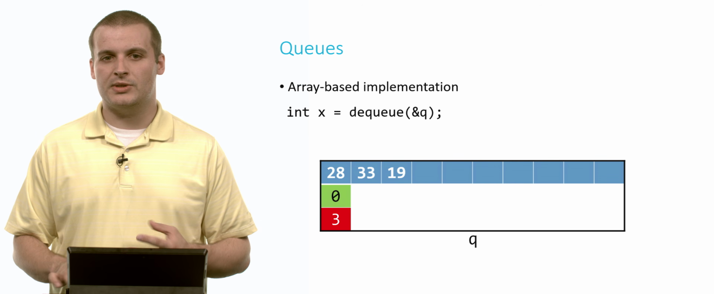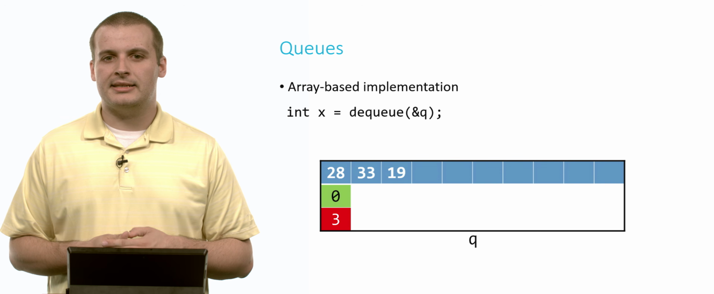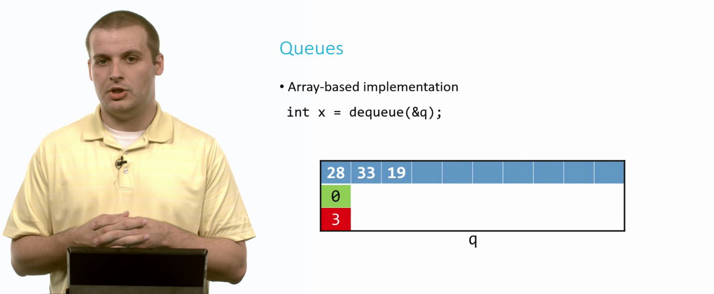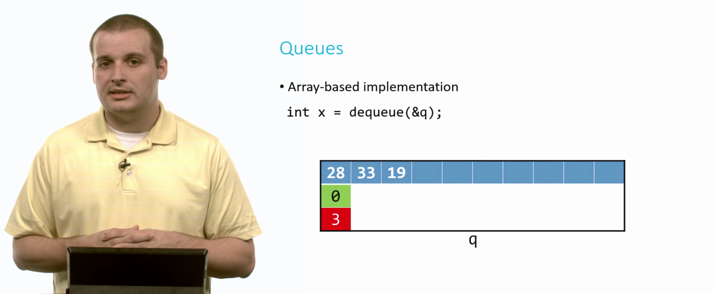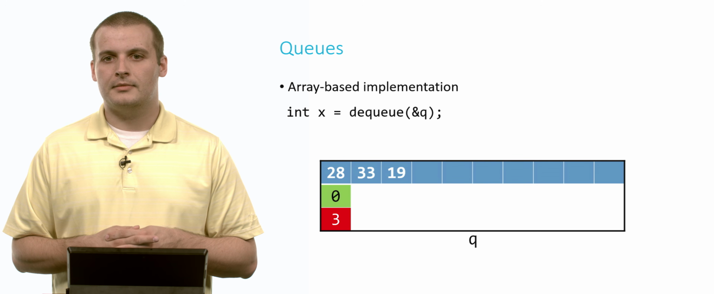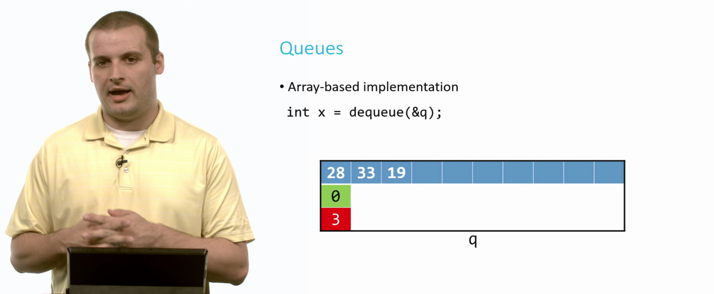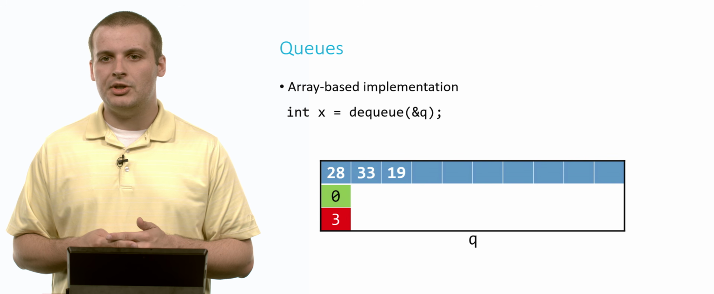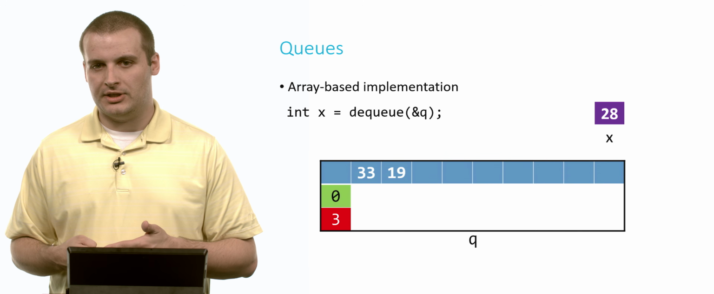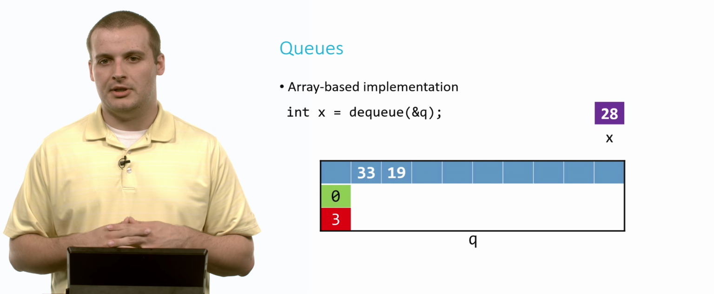All right, so now let's dequeue something. Let's remove an element from the queue. If we say int x equals dequeue ampersand q, again, that's a pointer to this queue data structure, what element is going to be dequeued? In this case, because it is a first in, first out data structure, FIFO, the first thing we put into this queue was 28. And so we're going to take 28 out of the queue, not 19, which is what we would have done if this was a stack. We're going to take 28 out of the queue.